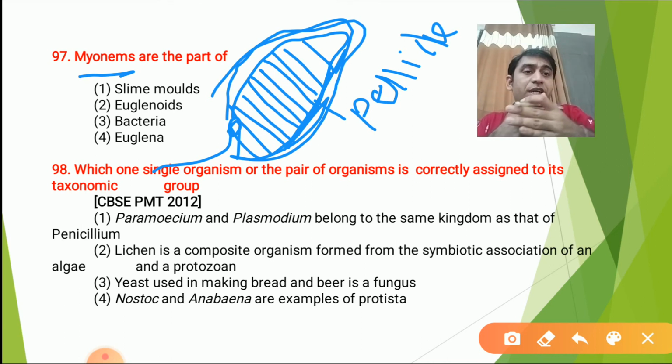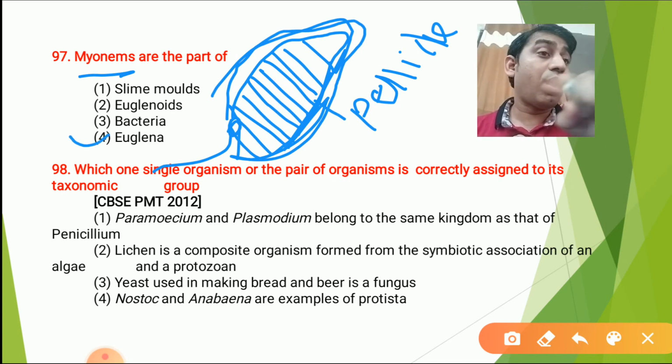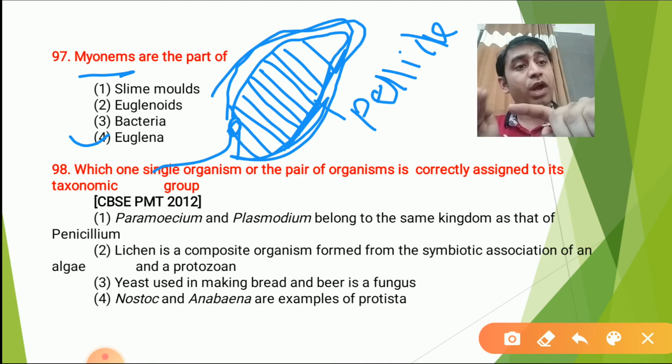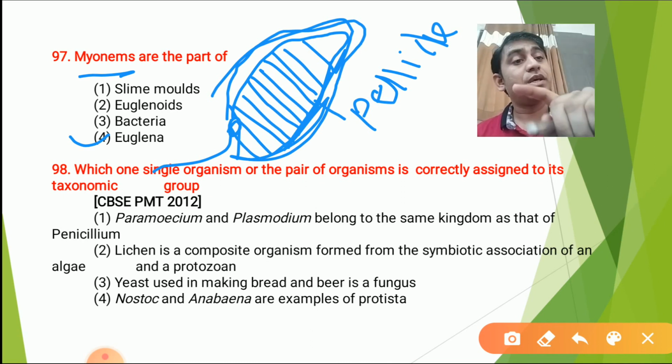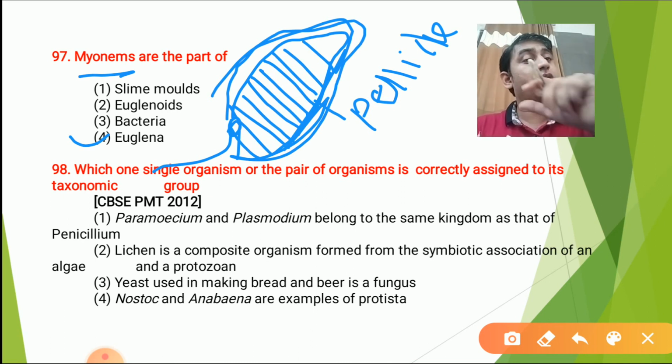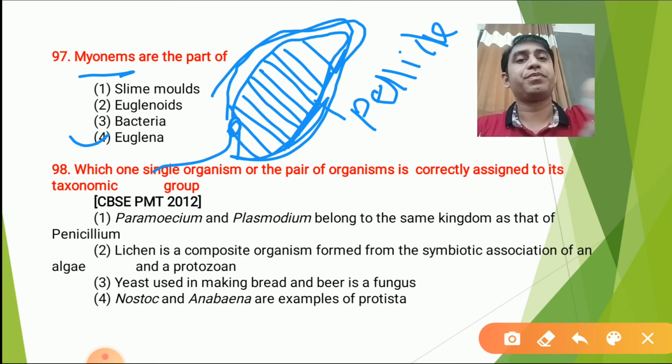Because of contraction and expansion, they help in the movement of Euglena, and that movement is called metabolic or euglenoid movement. So it is present in Euglena, not in euglenoids. Remember, euglenoids means Euglena-like organisms, which include different organisms, not only Euglena. Euglena is there, but along with Euglena, other organisms are also there. That's why they are called euglenoids. OID means like, Euglena-like.